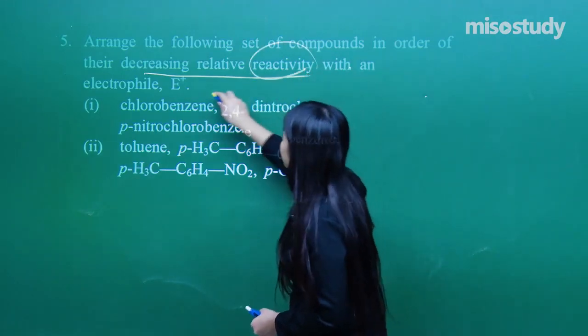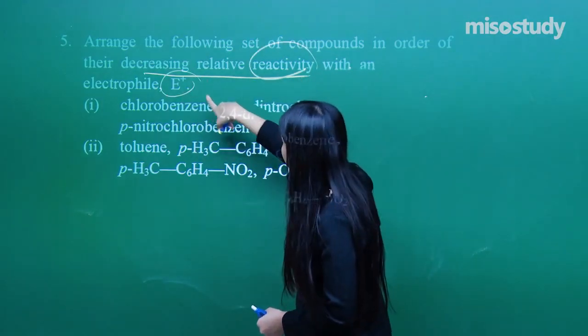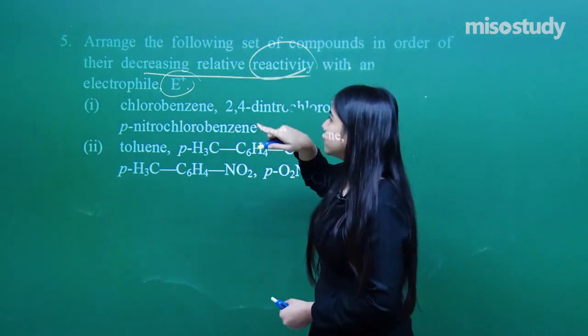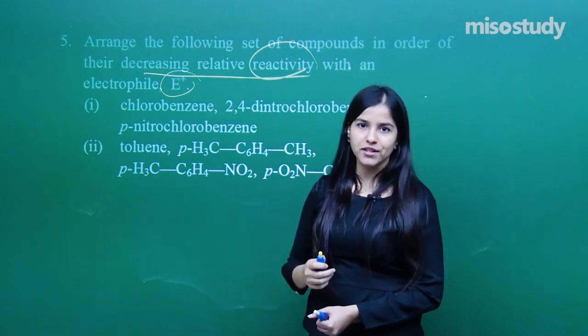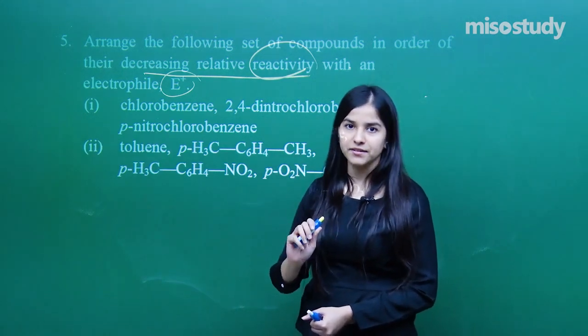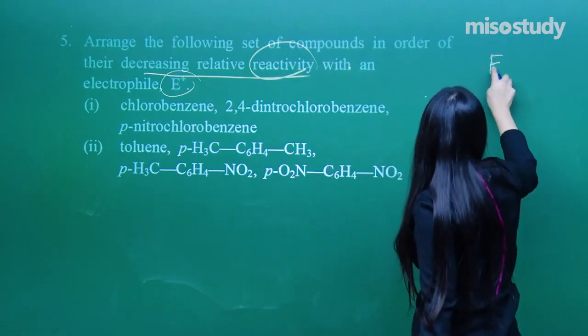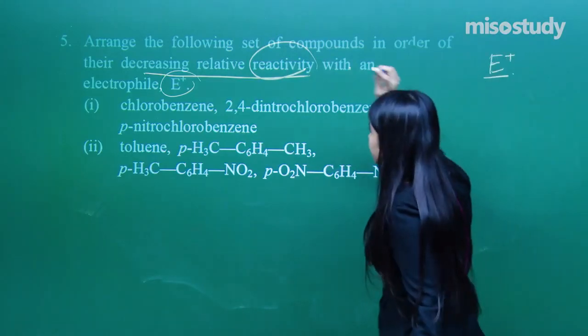Reactivity with electrophile. That means if an electrophile is going to attack such species as are given, you have to find out the rate of the reaction in that. In which case will it be more reactive? I have an electrophile which is going to attack some of the species.